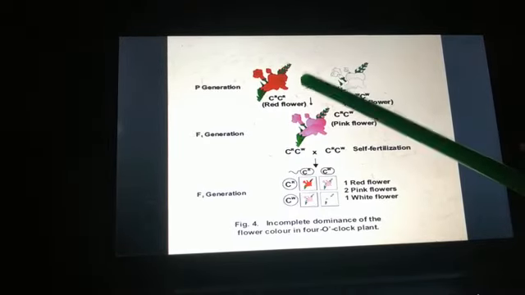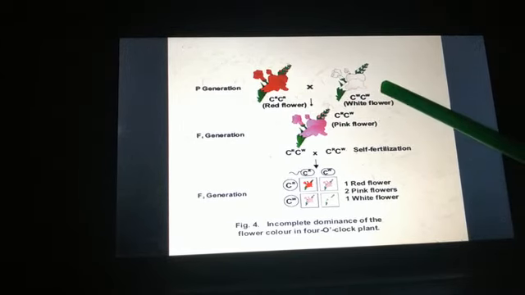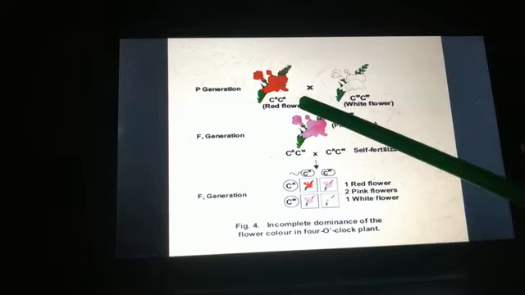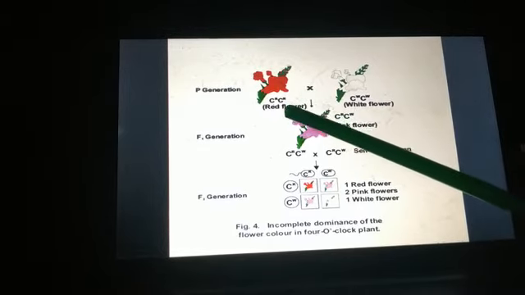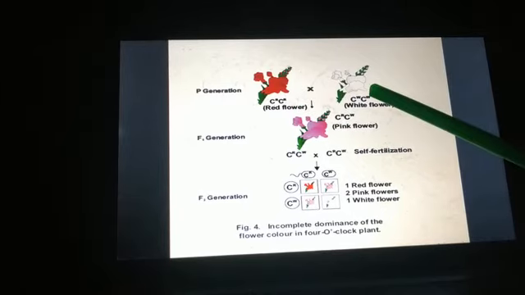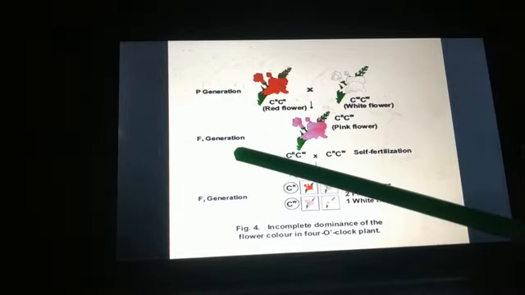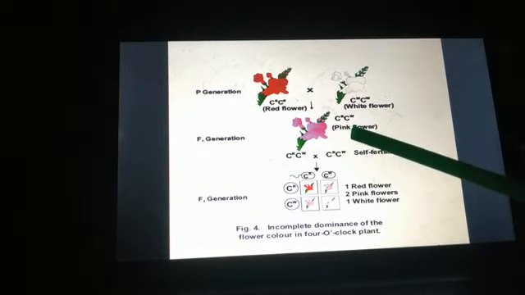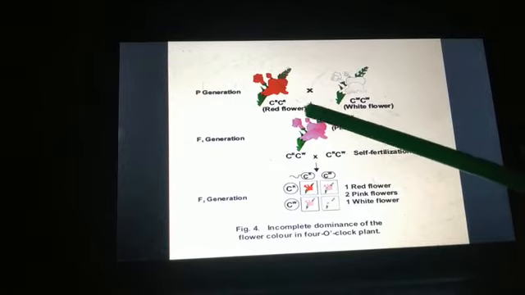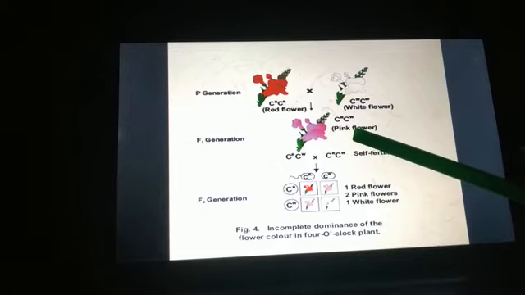See the diagram. See here students, we are crossing a plant with red flower and a plant with white flower. Here this red flower is capital C, this is dominant, and this character is recessive. White flowers are recessive. And when I cross these two, in F1 generation I got all pink flowers. I didn't get red, I didn't get white, I got an intermediate, that is pink flowers.